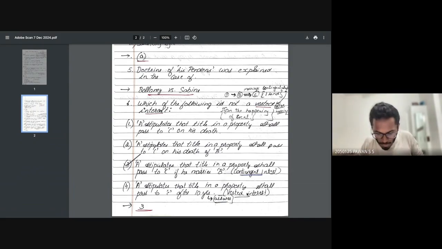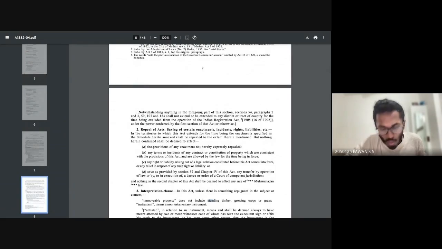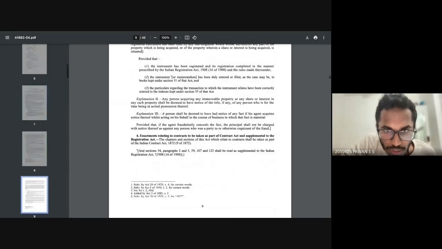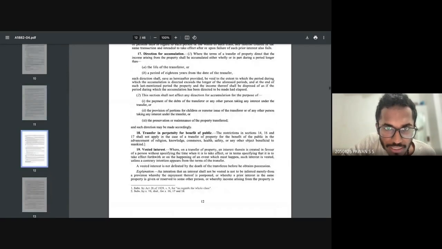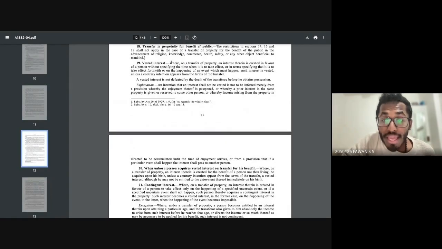Now, a very important aspect which I would like to explain to you today. Let's look into Section 19 to understand what is a vested interest and contingent interest. Section 19, vested interest: where on a transfer of property, an interest therein is created in favor of a person without specifying the time when it is to take effect, or in terms specifying that it is to take effect forthwith or on the happening of an event.